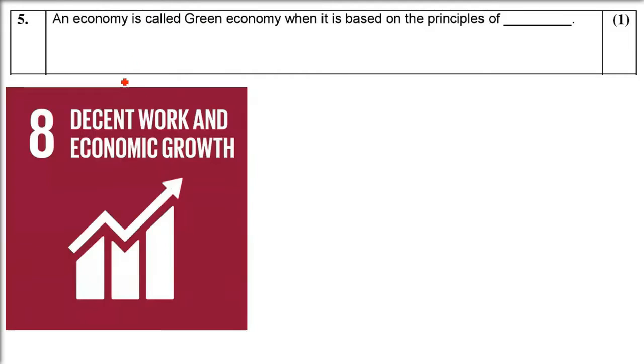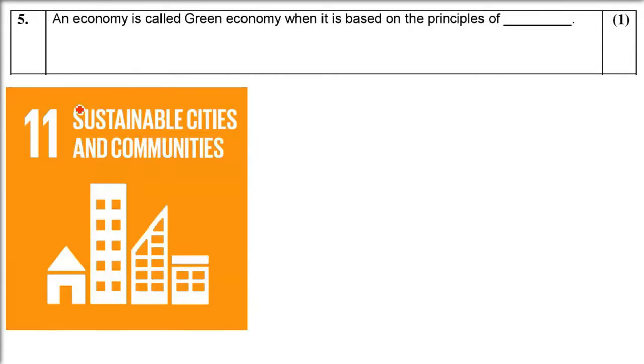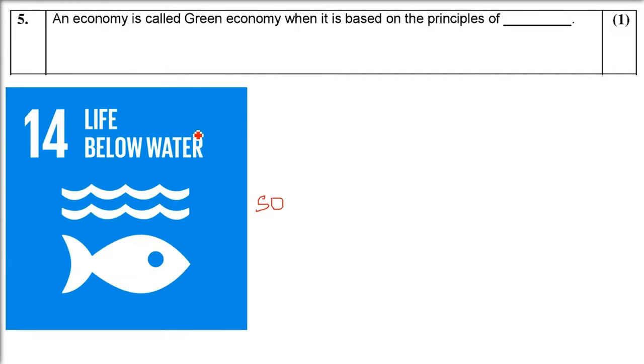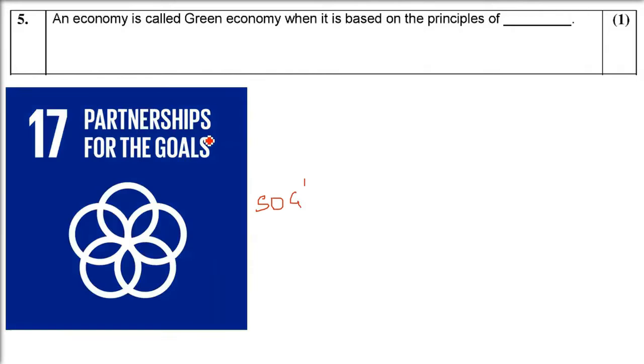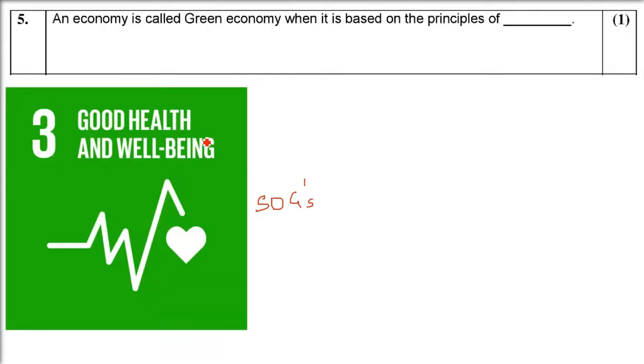An economy is called a green economy when it is based on the principles of dash. So we know the principles of sustainable development. So we are talking about green economy. That is no plastic, no non-biodegradable, the reduction of poverty, life for everyone, education for everyone. There are so many. Basically these are SDGs.